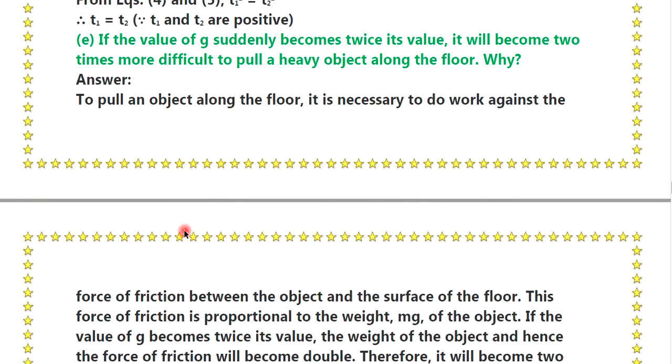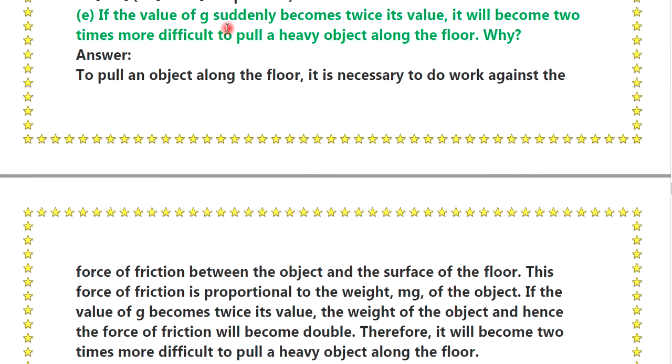Question number 2. If the value of g suddenly becomes twice its value, it will become 2 times more difficult to pull a heavy object along the floor. Why?